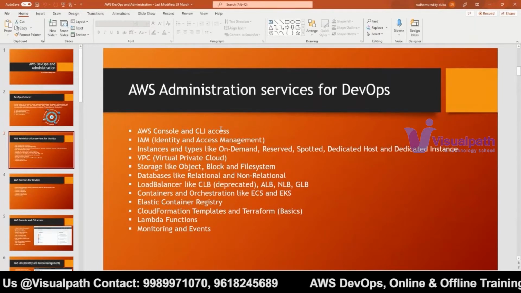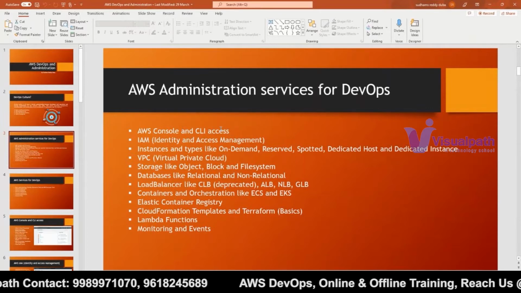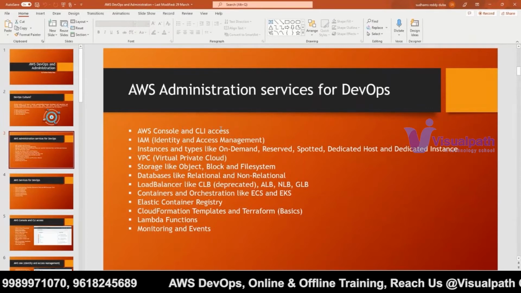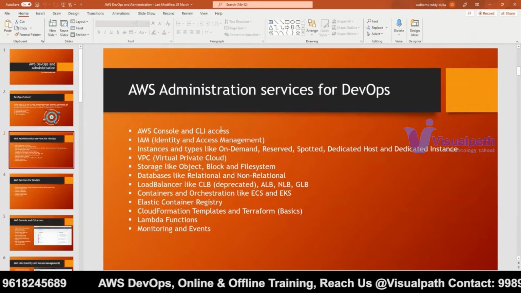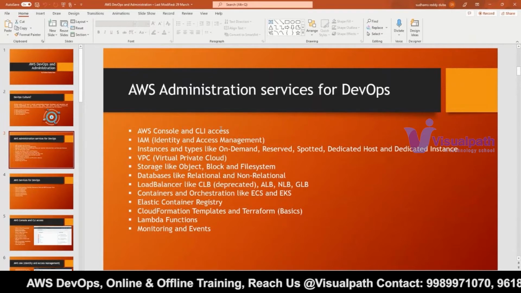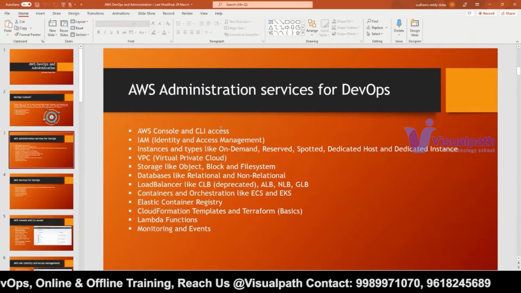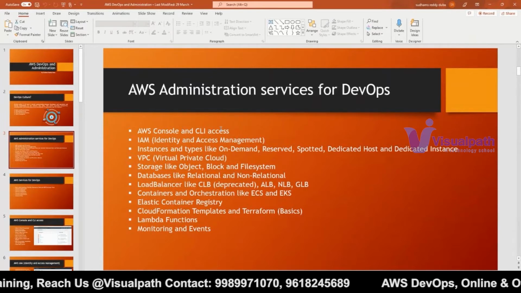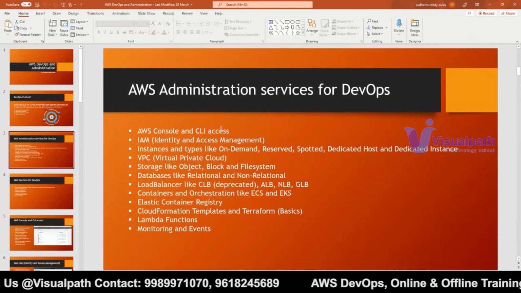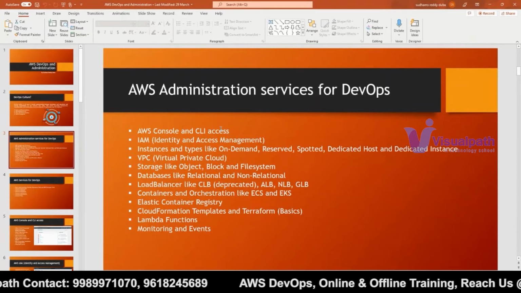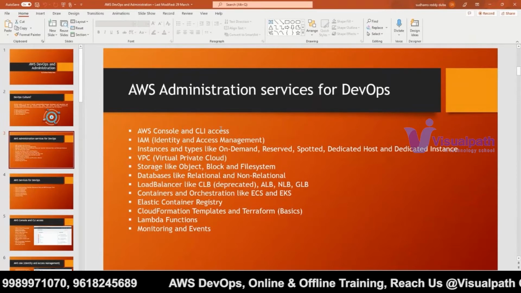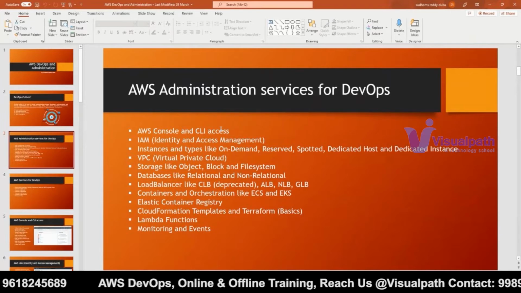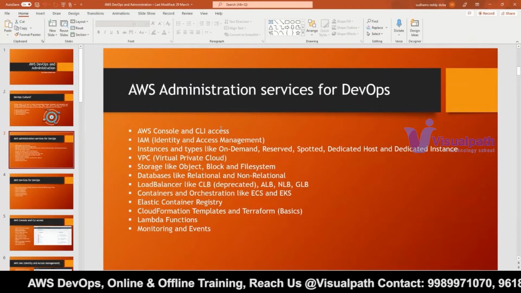Then I need to talk about VPC. We cannot jump into that particular topic because if you don't know the basics, it is really tough for us to understand the actual service in AWS. In any cloud you take, if you don't know the basics, it is really tough to understand that particular service. So that's the reason I'm teaching networking first. Then I will talk about how to handle networking on the AWS side with the VPC service.